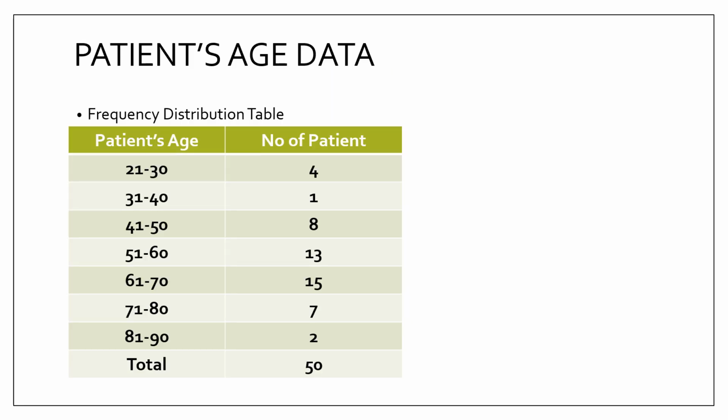After that, the next data is patient age data. The patient age ranges from 21 years old to 90 years old. This is the frequency distribution table. This patient age group data is crucial to determine the severity of COVID-19 cases.